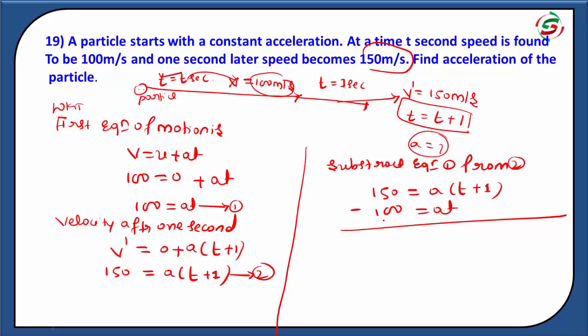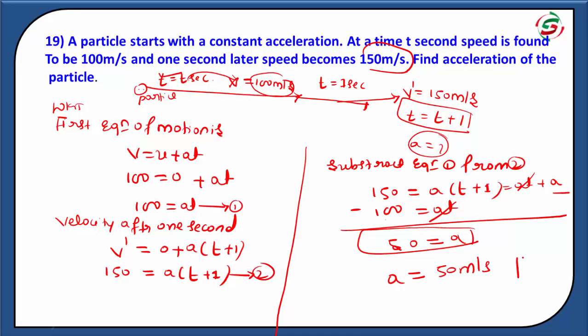We get 150 minus 100, that is 50, is equal to a into t plus 1, that is at plus a. Here at and at get cancelled. We get a is equal to 50 meter per second square. This is the answer. Okay, thank you.